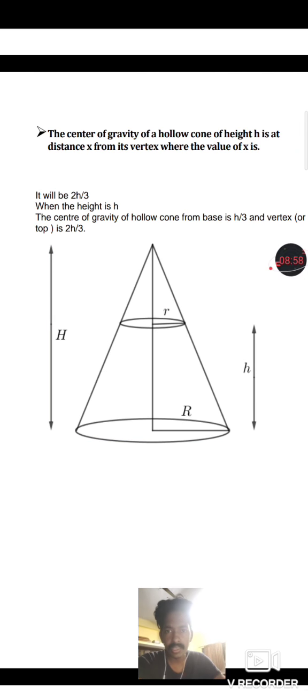Next question, the center of gravity of a hollow cone of height h is at distance x from its vertex, where the value of x is.